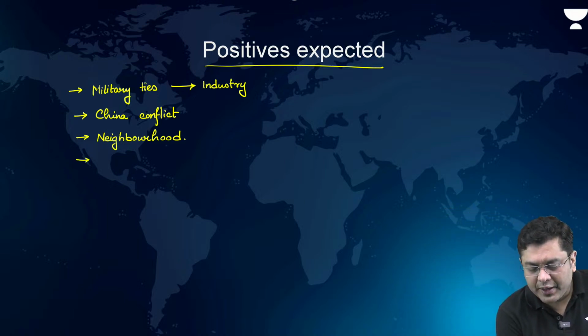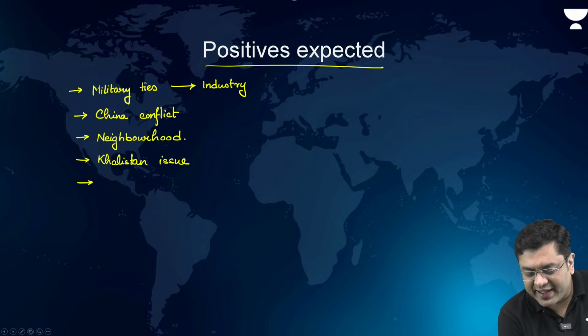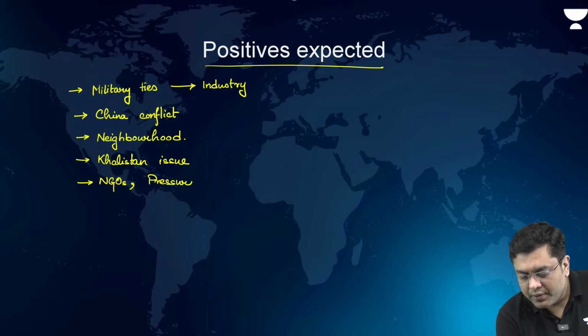So that is where you have the Khalistan issues, right? That is where India can expect some US actions. Then even when it comes to the NGOs and pressure groups, that is where India can benefit.